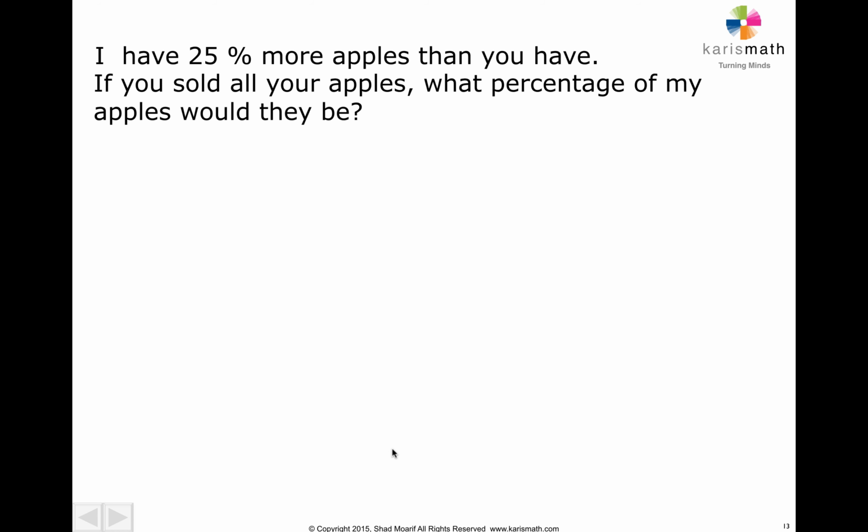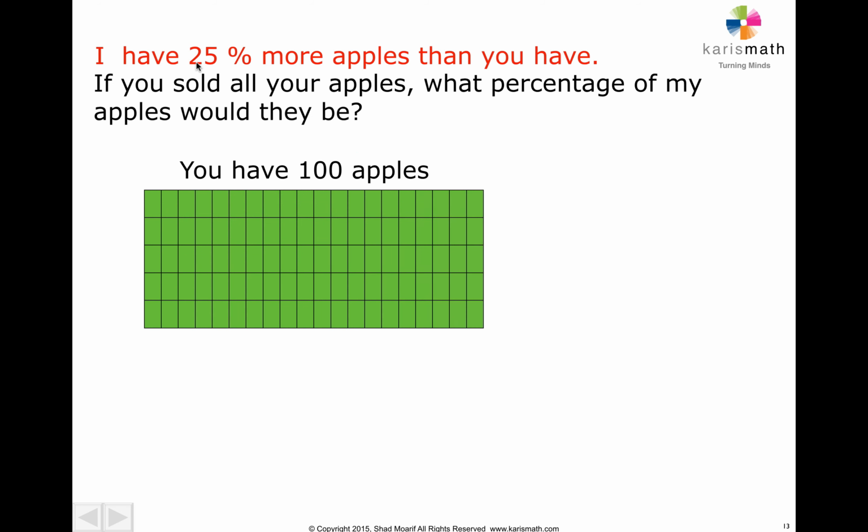Here's a word problem where you use this kind of a thinking. I have 25% more apples than you have. What does that mean? I have 25% more apples than you have. Okay, imagine you have 100 apples. Take that as always the given standard. If nothing else is mentioned, assume that whatever unknown you have happens to be 100 apples. It's a baseline figure because now I can say I have 25% more apples than you have.